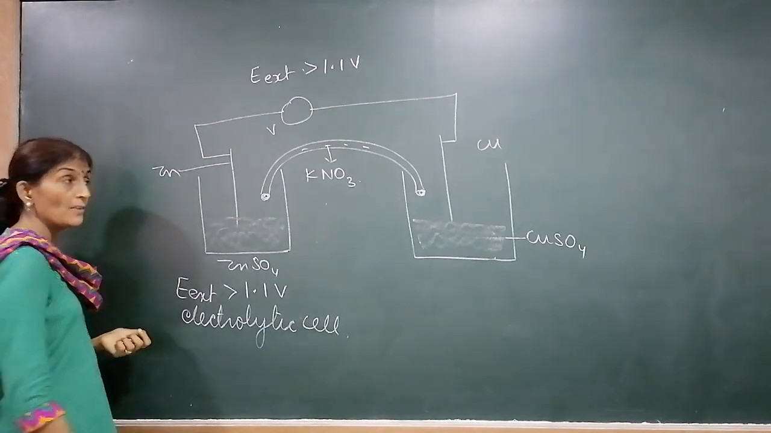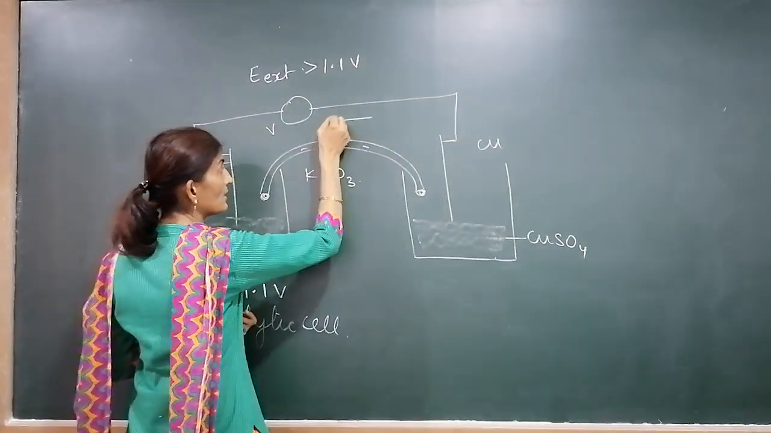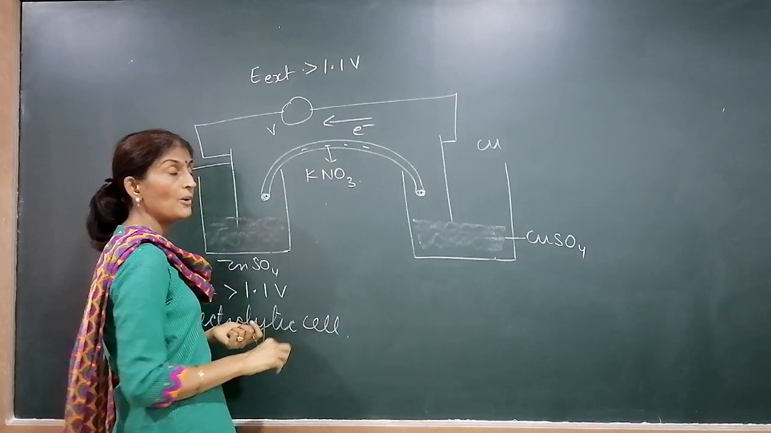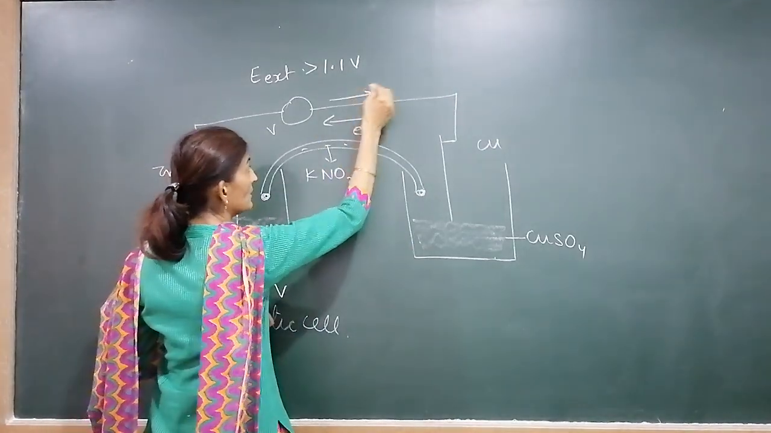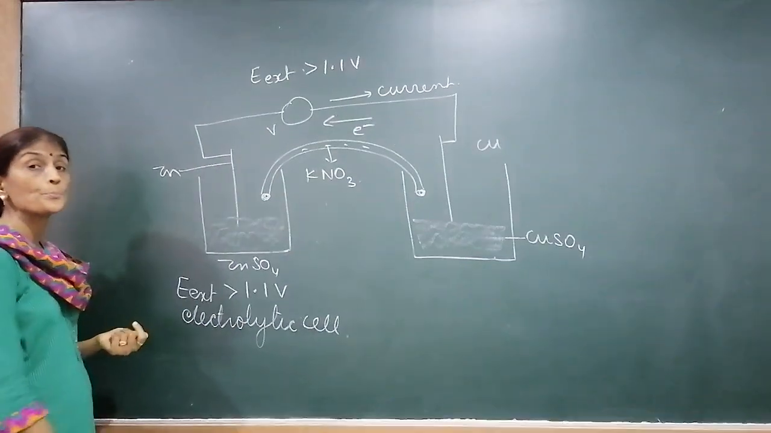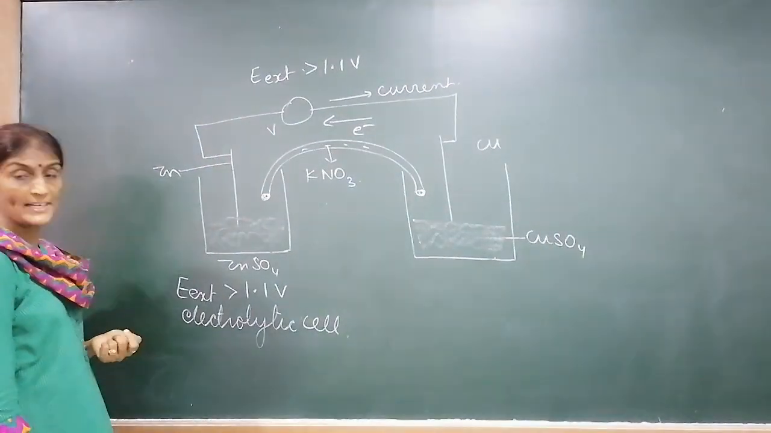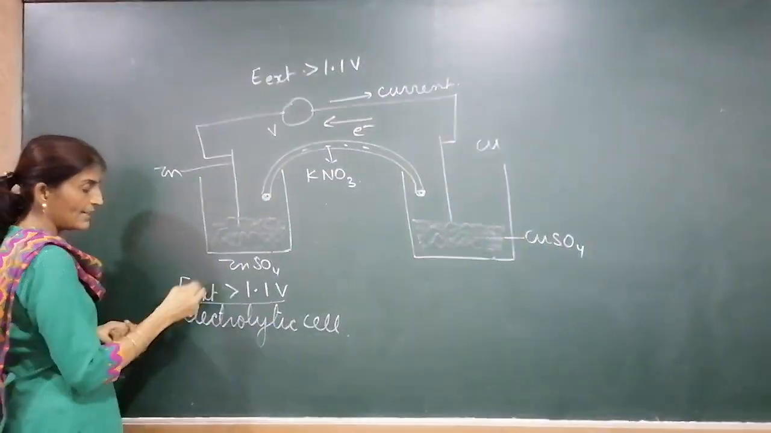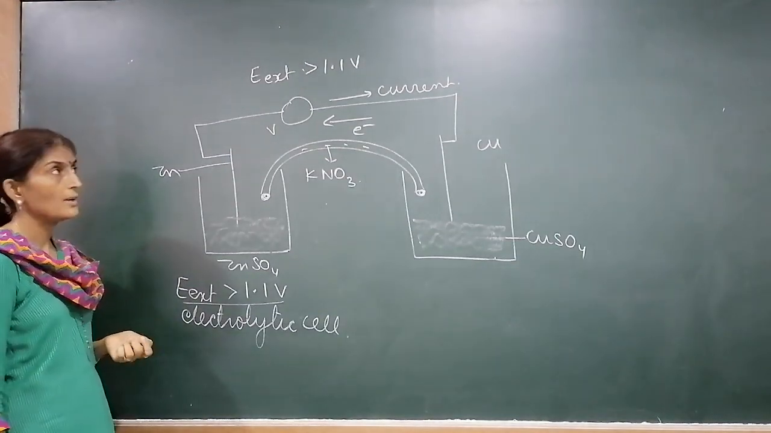Now the electron will flow from copper to zinc, this way. Current will flow from zinc to copper, this way. The cell behaves as an electrolytic cell when E external is more than 1.1 volt.